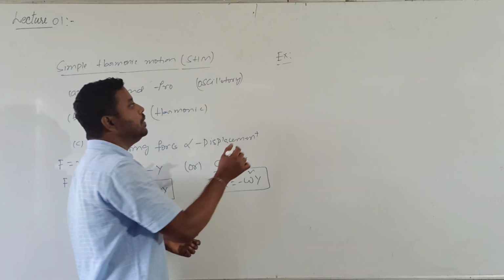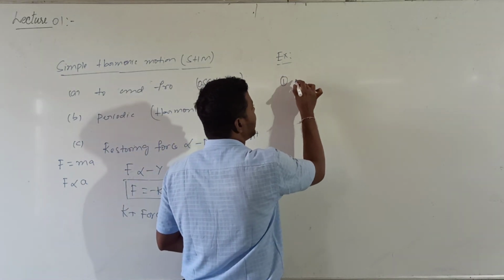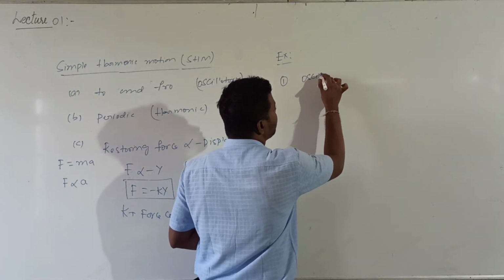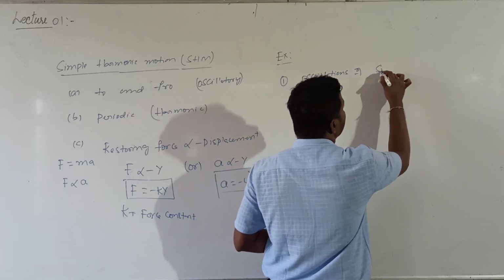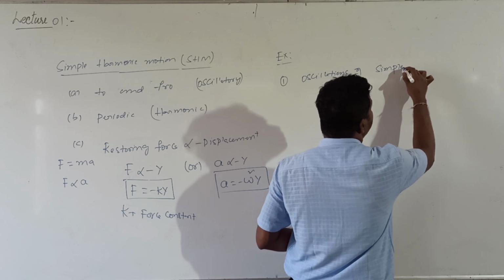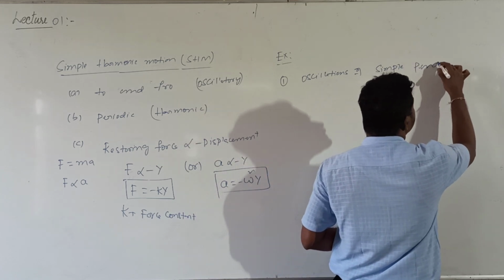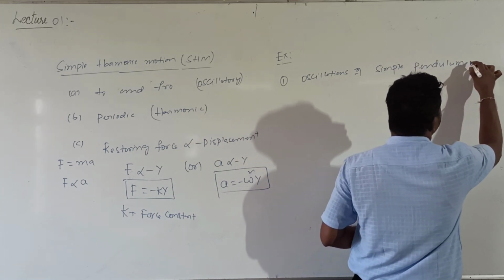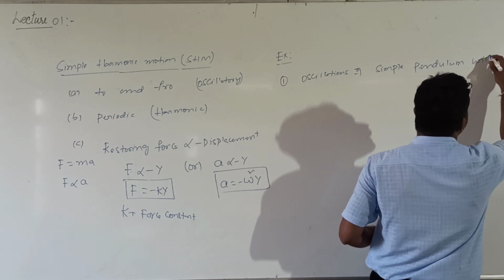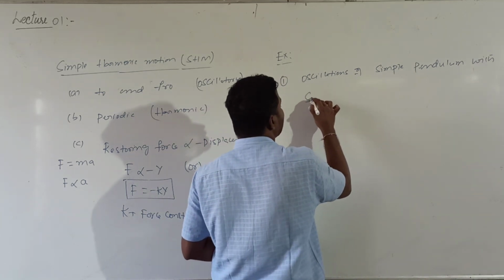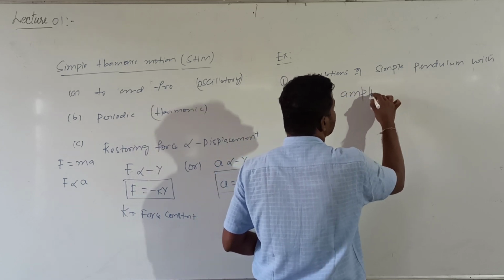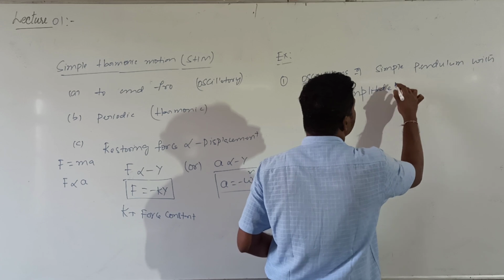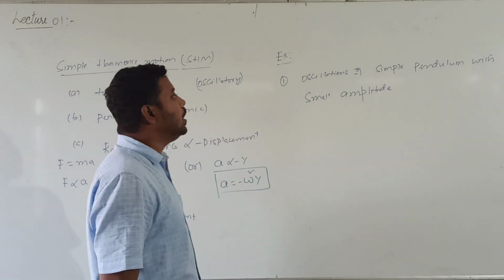So among the examples for SHM, the first one is oscillations of a simple pendulum with a small amplitude.